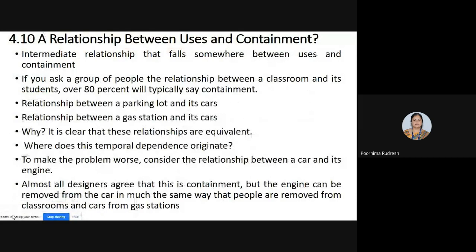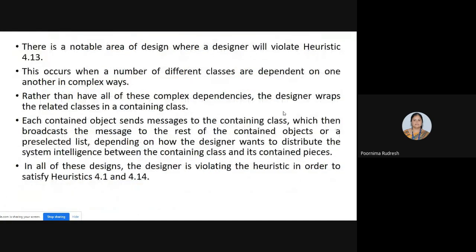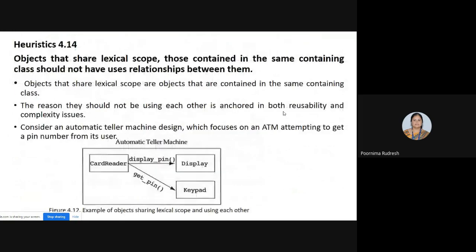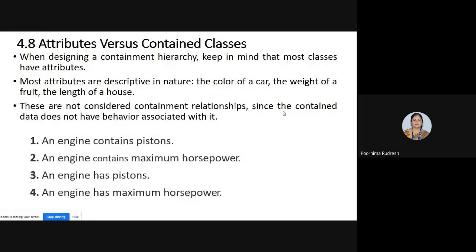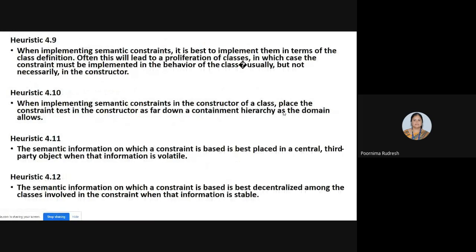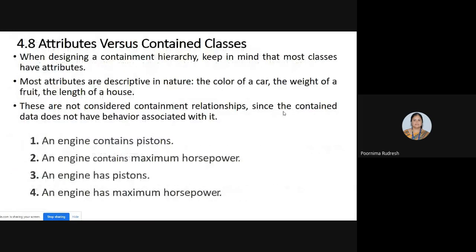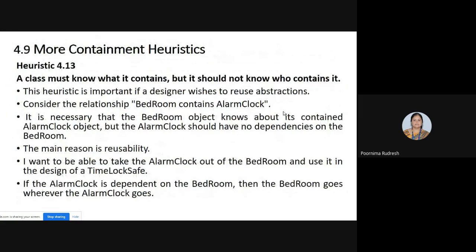Before starting with the relationship between users and containment, let me see what we discussed in the last class. We discussed attributes versus contained classes and the heuristics related to attributes and contained classes.